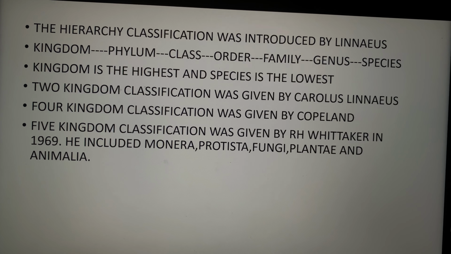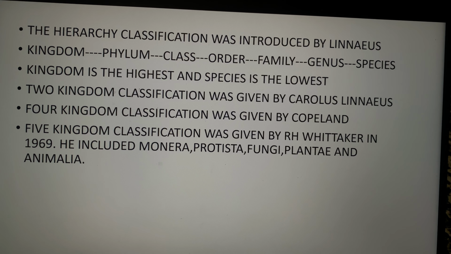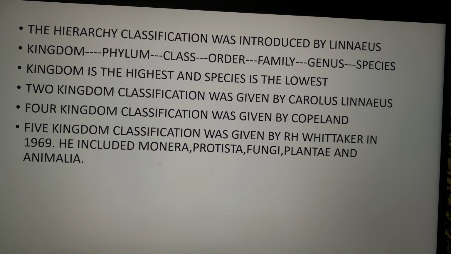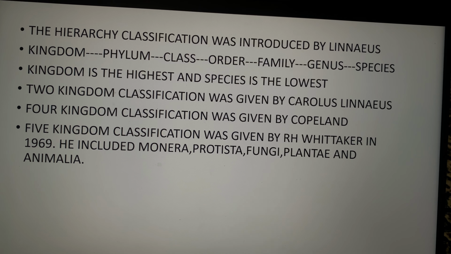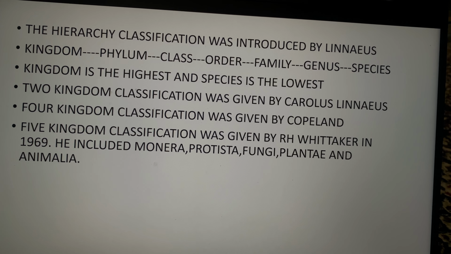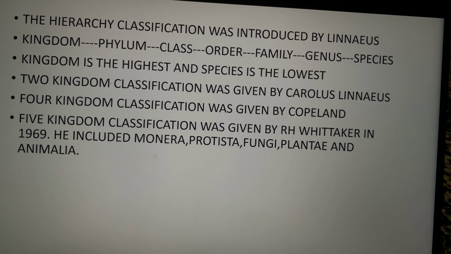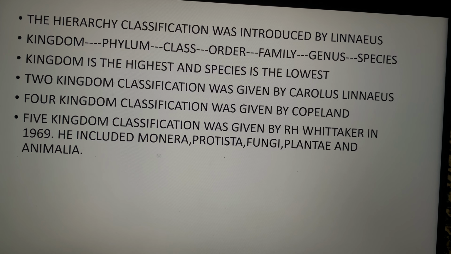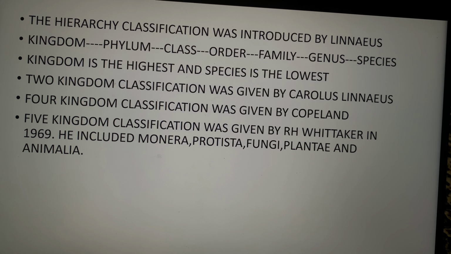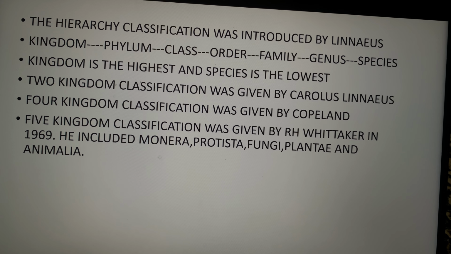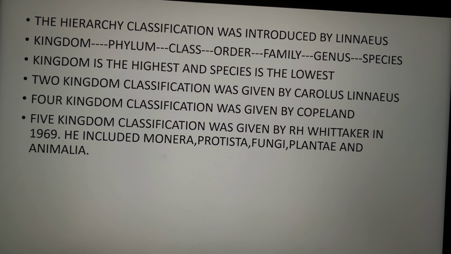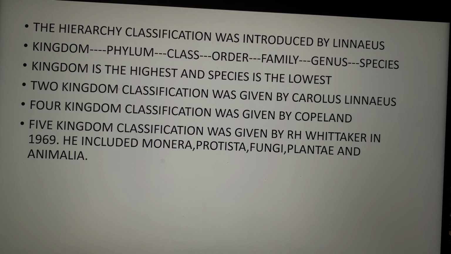The hierarchy classification was introduced by Linnaeus only: kingdom, phylum, class, order, family, genus, and then species. Kingdom is the highest, whereas species is the lowest. Two kingdom classification was given by Carolus Linnaeus. Four kingdom was given by Copeland, and five kingdom classification was given by R.H. Whittaker in 1969, which includes Monera, Protista, Fungi, Plantae, and Animalia.